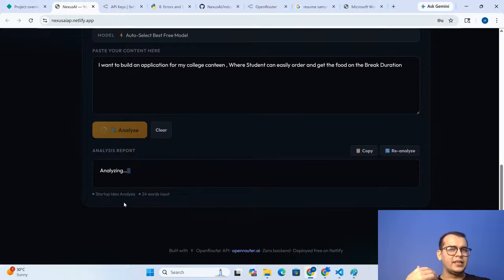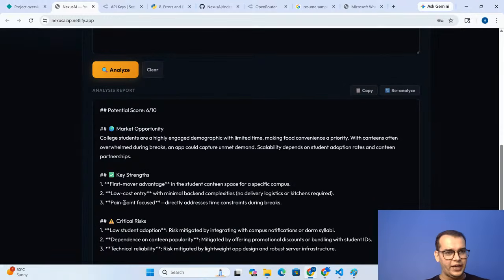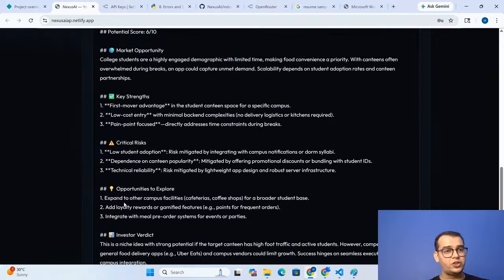Because everyone has an idea, guys, but if the idea is not scalable, we should not approach it, right? So we should see how to make an idea scalable, so that we can target all kinds of audience, many more people, by creating your startup. So we get the score, and I'm getting a score of 6 out of 10. On market opportunity, college students are highly engaged with limited time, making food convenience a priority. So what are the key strengths?